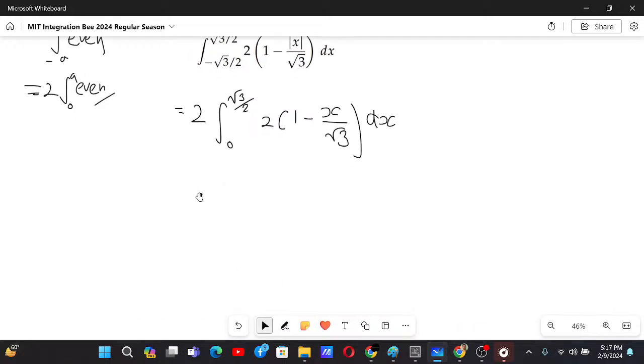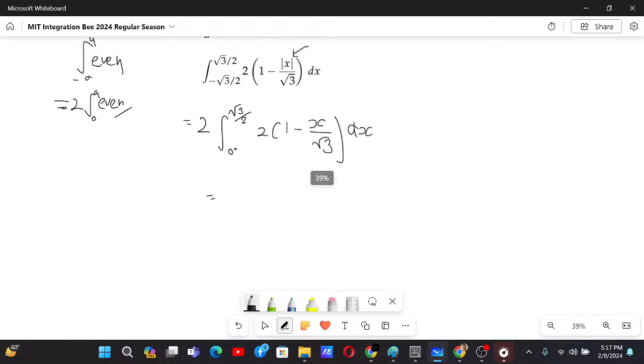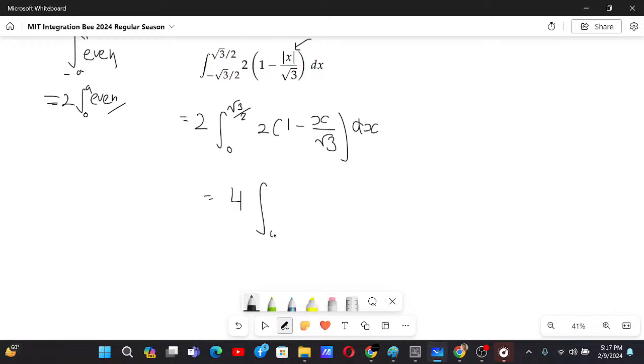Now after this it is just a piece of cake. Okay, now fine, 4 times the integral, no need to write the integral again, I can just integrate it directly: x minus x square by 2 root 3, with the integral going from 0 to root 3 by 2.